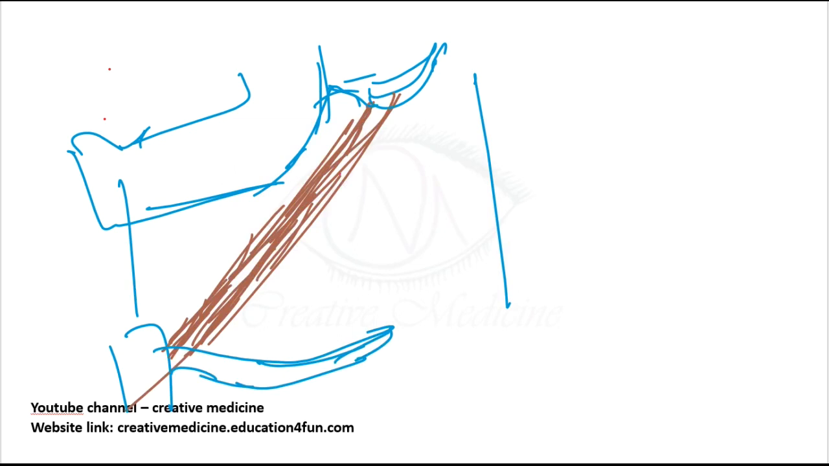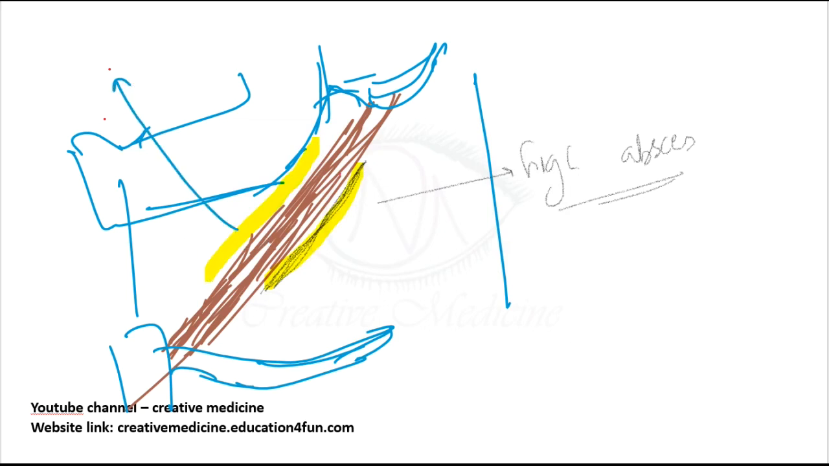Now the thing is, two incisions can be given. One, you can give an incision along the posterior border of sternocleidomastoid. This is the anterior border, this is the posterior border. You give an incision along the posterior border of sternocleidomastoid like this. This is given for high abscess cases. For low abscess cases, you give an incision along the anterior border of sternocleidomastoid.